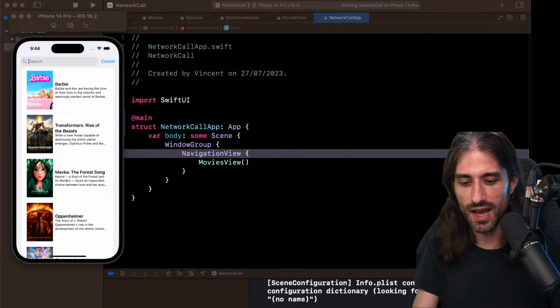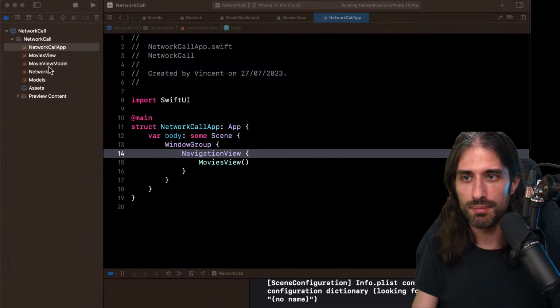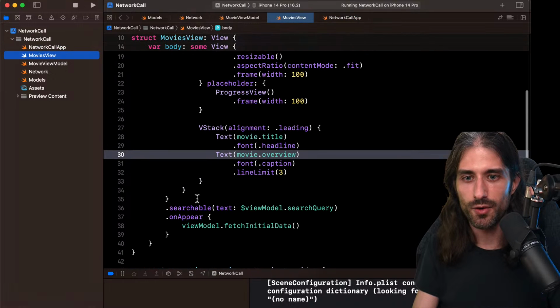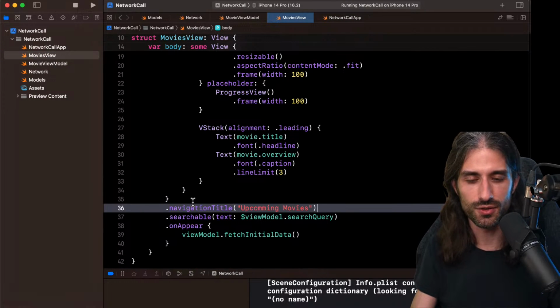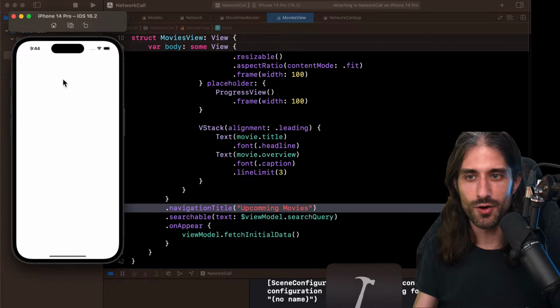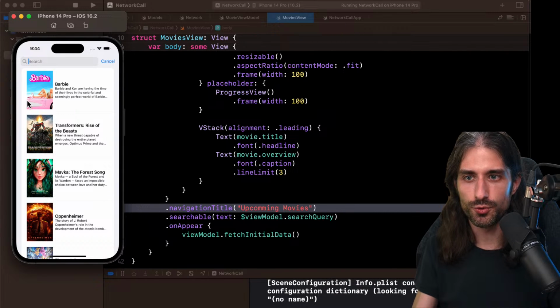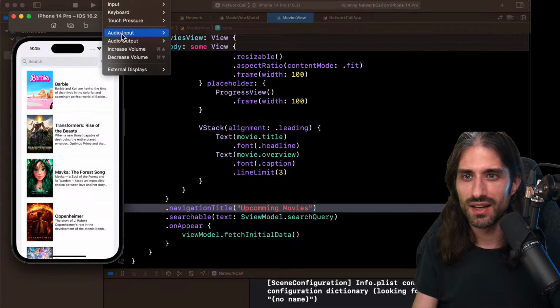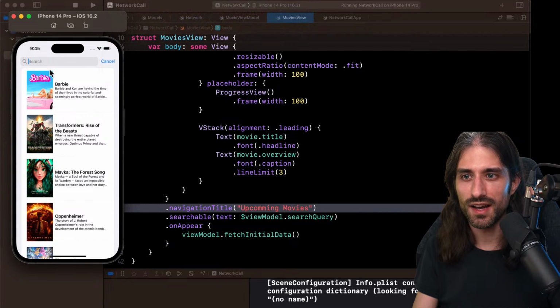And while I'm at it, because I like to follow Apple Human Interface guidelines, I will also put a navigation title. Okay. So now we have the search bar. Let's say we don't want to see Barbie, we want to see Oppenheimer, we want to see older movies, like for instance, The Godfather. I'm typing, but it's not typing, which is always a bit annoying. Let's see, how do you do that? Keyboard, connect hardware keyboard. Okay.